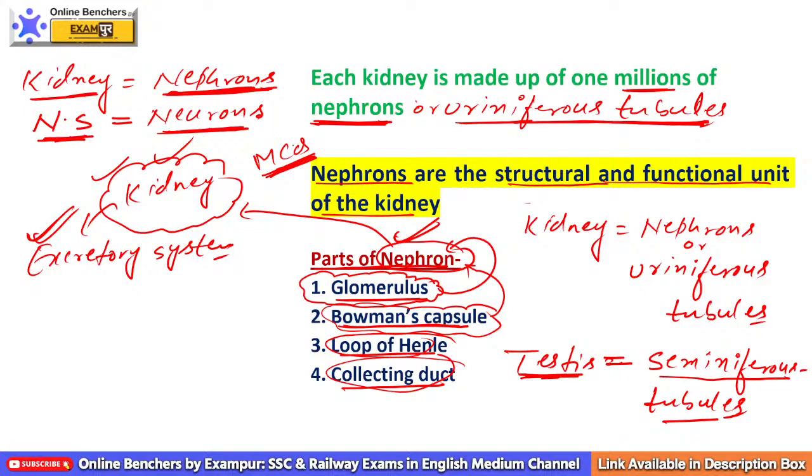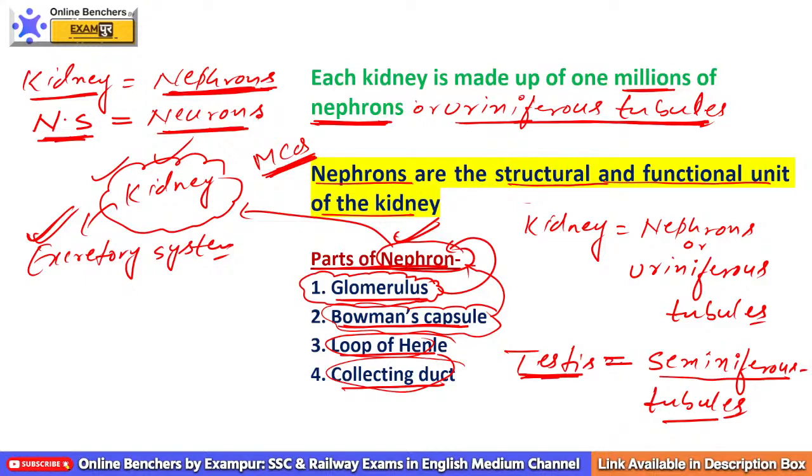I hope it is clear to all of you. If clear, please comment. If you have any doubt, you can ask. So please remember, the structural and functional unit of kidney is nephron, of nervous system is neuron, and of your testis is seminiferous tubules.